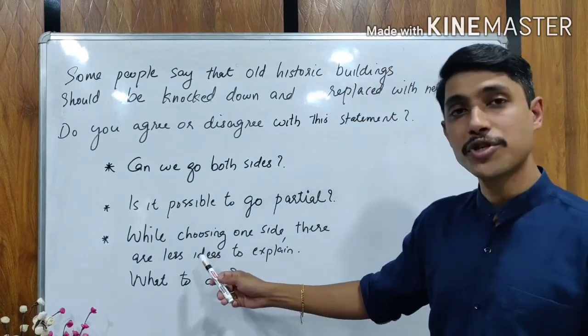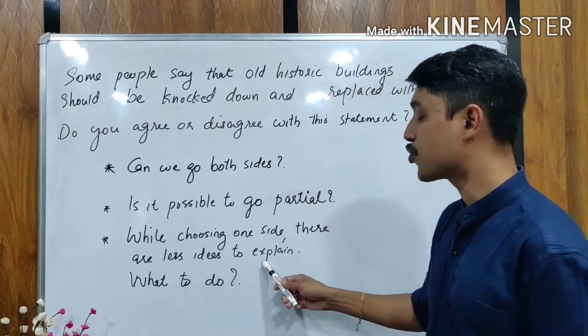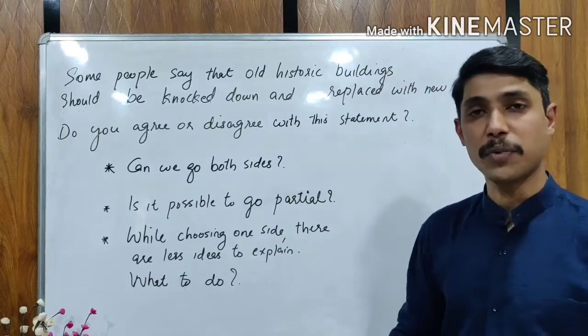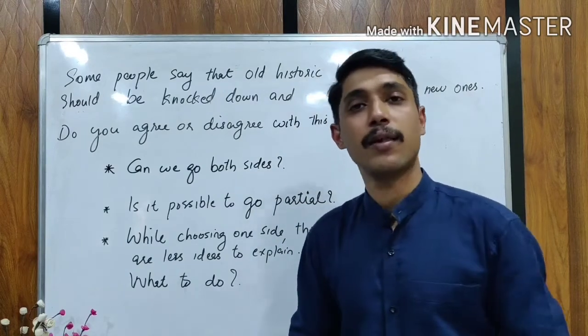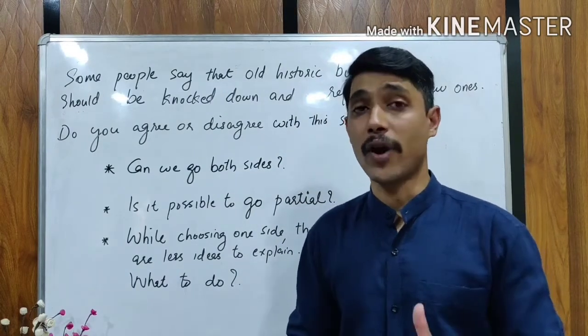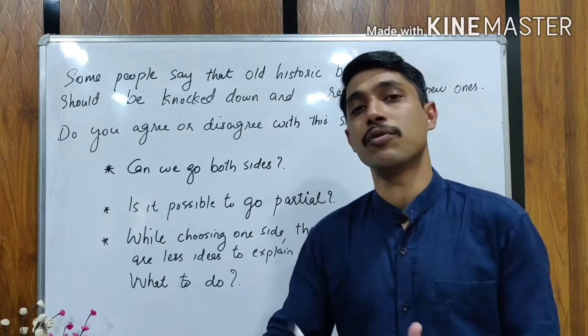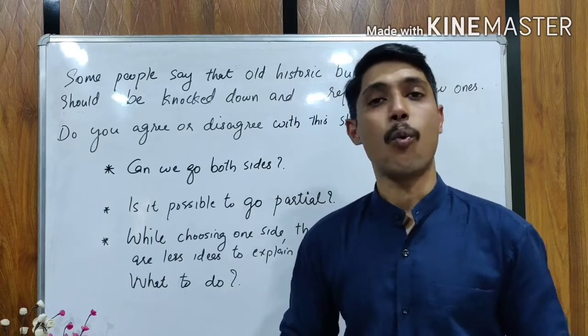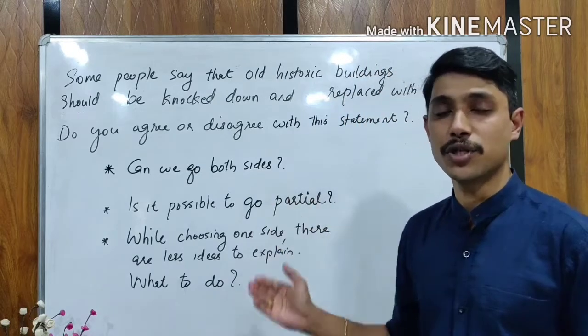And one important question they ask: while choosing one side, there are fewer ideas to explain, so what to do? That means, if they choose only agree or only disagree, they cannot write a lot of ideas. After writing the first body paragraph, they may complain that they have fewer ideas for the second body paragraph. Why does it happen? Then what can we do? So dear friends, we will explain these questions today.